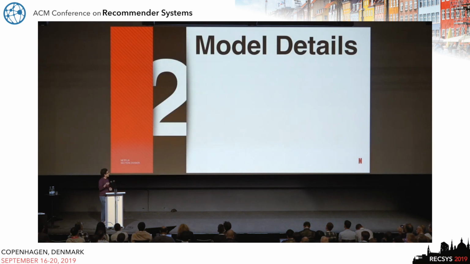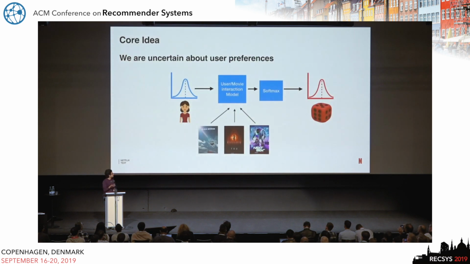The details of the model are actually not that complicated. We assume that we have some uncertainty about our user preferences, so that's the core idea. We put a prior over user preferences, and that prior flows through our user-movie interaction model, where that distribution interacts with parameters specific to the movies to produce a score, which is then transformed through the softmax. Outside you get a multinomial distribution, and not just a single multinomial distribution, but rather a distribution over those multinomial distributions, because the input itself is a distribution.